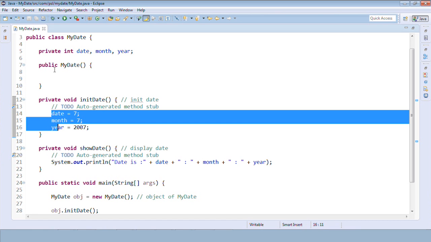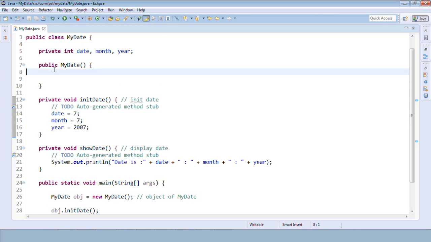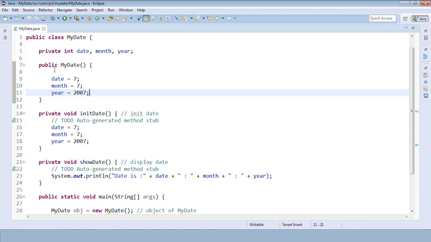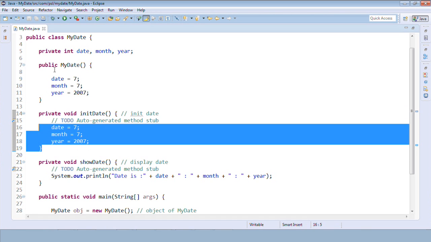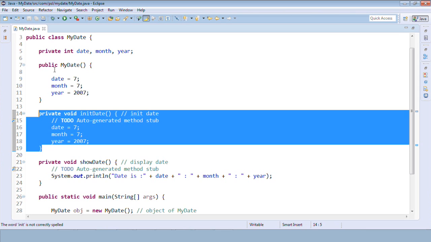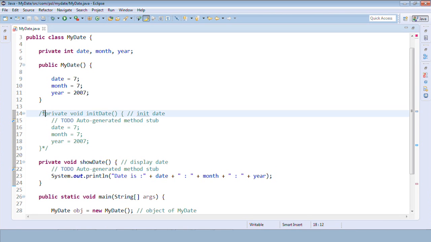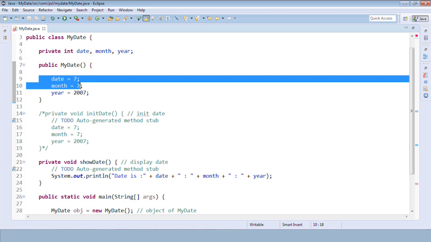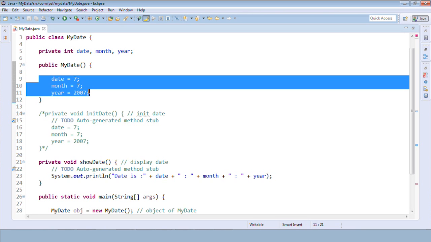So I'll just copy and paste these values here. Fine, I don't need this method anymore, so I'll comment this out. You can comment out the code you don't require. I don't require this code as of now. So this is a replacement for the commented code. We are writing a constructor just to avoid creating the hard coded method. So we have a constructor here which actually initializes the variables.